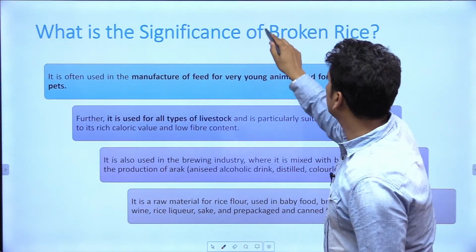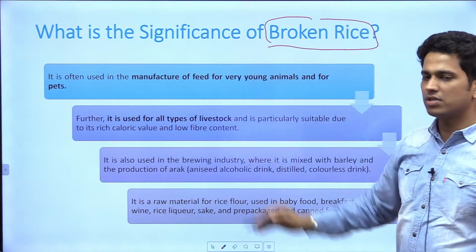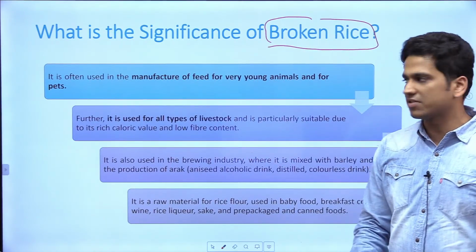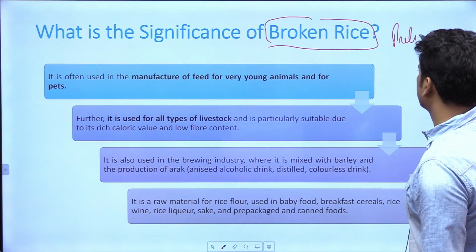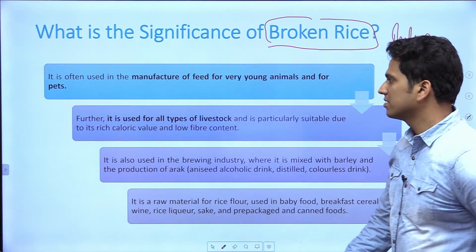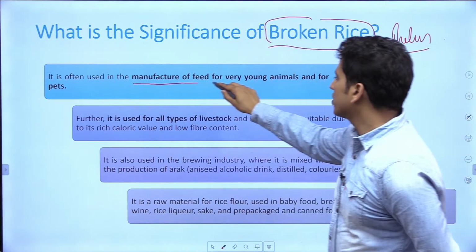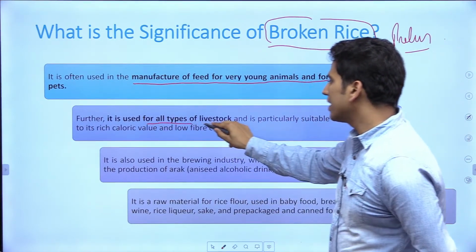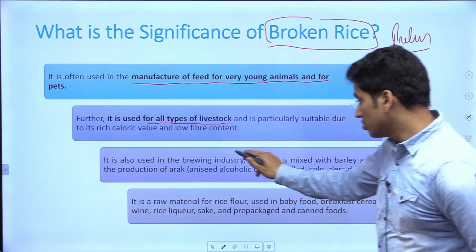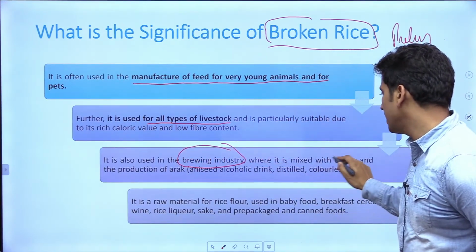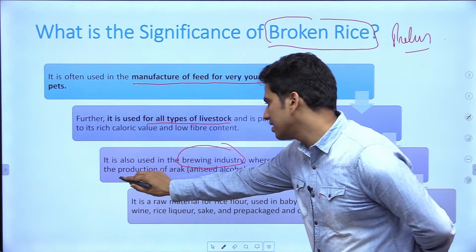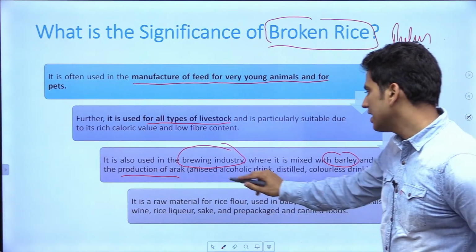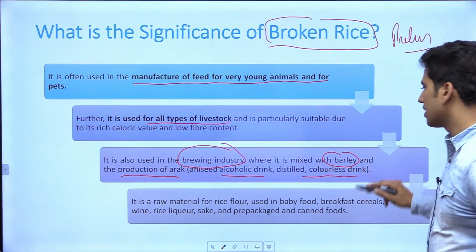what is the significance of broken rice. These types of questions come in statement-based questions when I talk about prelims. Let's look at the significance. It is used in the manufacture of feed for very young animals. Further, it is used for all types of livestock. It is used in the brewing industry, where it is mixed with barley and results in the production of arrack, which is an alcoholic, distilled and colorless drink.